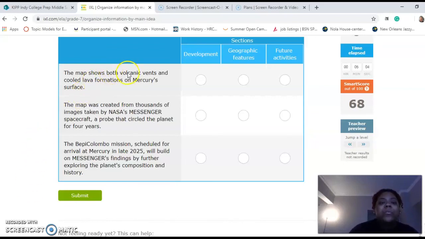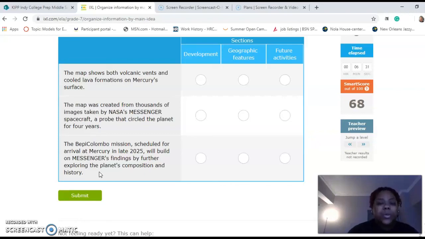The map shows both volcanic vents and cooled lava formations on Mercury's surface. The map was created from thousands of images taken by NASA's Messenger spacecraft, a probe that circled the planet for 4 years. The BepiColombo mission, scheduled for arrival at Mercury in late 2025, will build on Messenger's findings by further exploring the planet's composition and history.